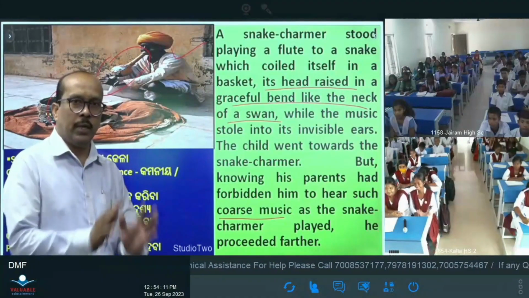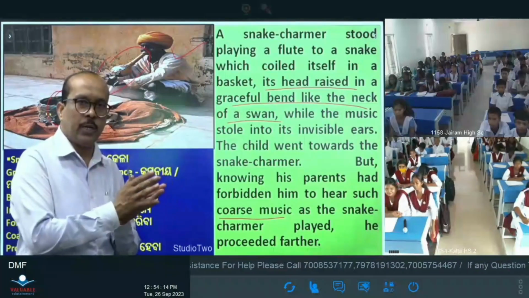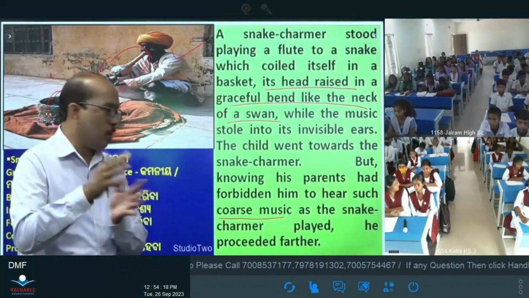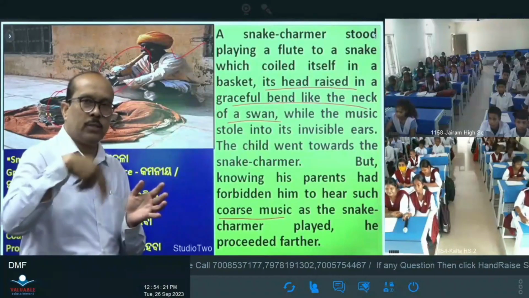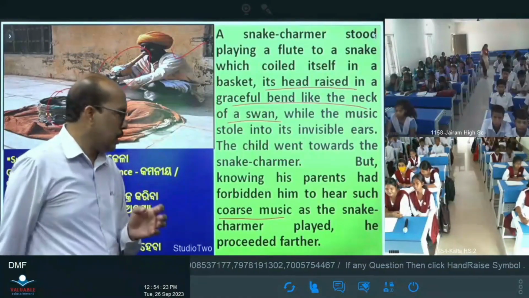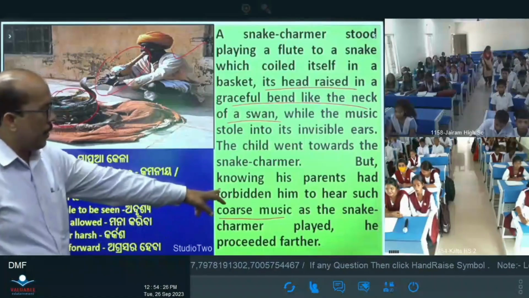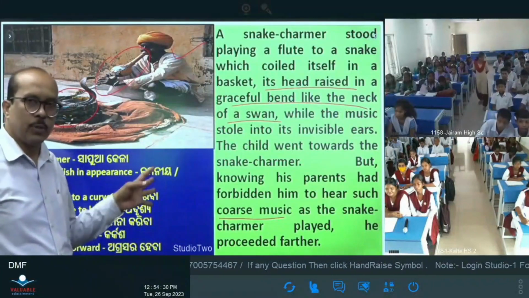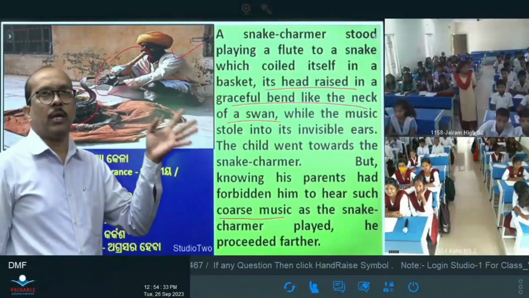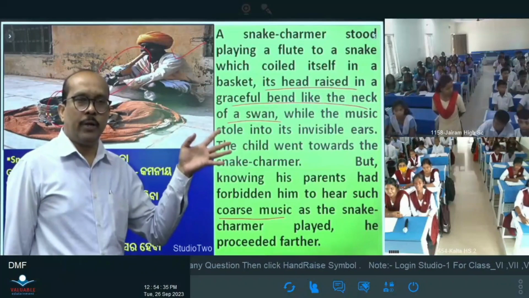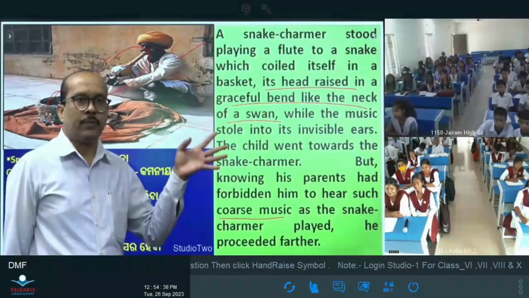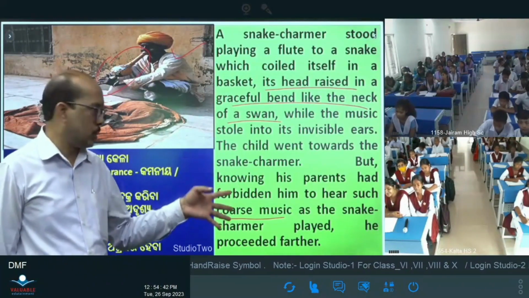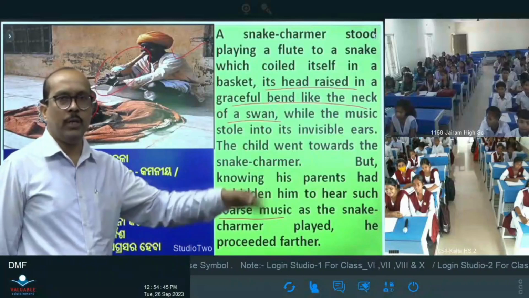Obviously they have to deny the child from staying there, and they always move forward around the village fair, so they forbid him to hear such coarse music. The snake charmer played, and he proceeded further. The child saw a snake charmer. He wanted to listen to the music, but his parents denied it, saying that it was coarse music. Then again he proceeded further.